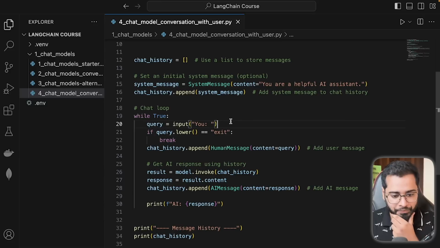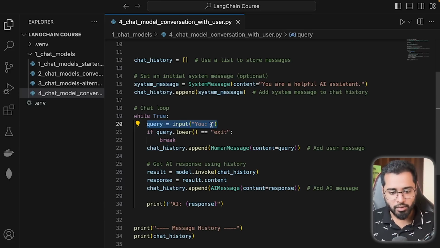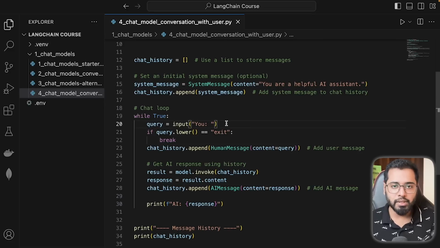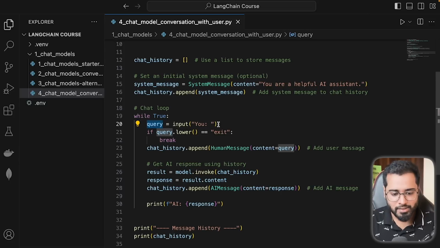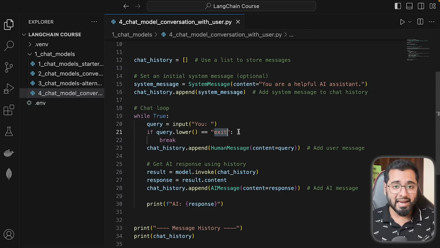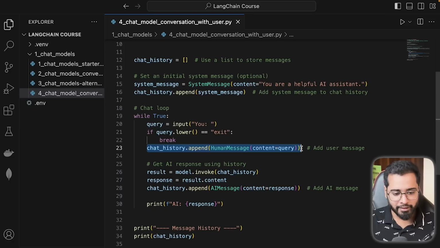Let's see what's happening. To start off, we are prompting the user, which is me, to type in a string. It could be a question, it could be anything. So I want to ask the AI a question right here, like we did in the demo: what is the square root of 49? The entire string of what is the square root of 49 is going to be in this query variable. In case we put the string exit, then we're just going to break out of this loop, but we are not going to do that. So it's going to come to this particular line.